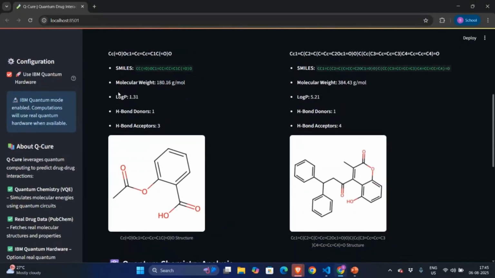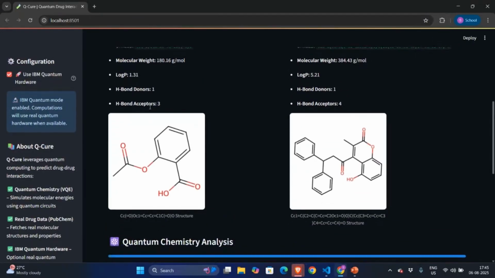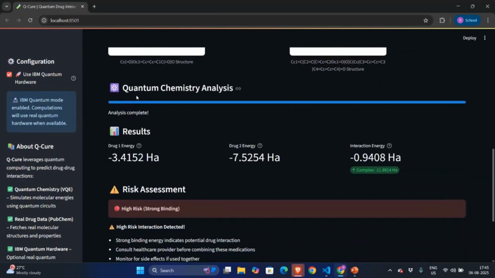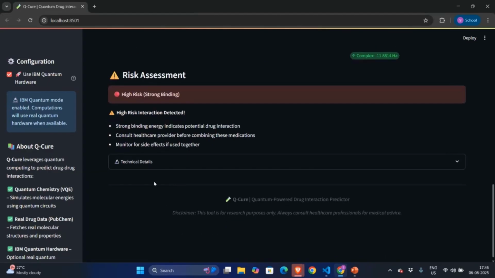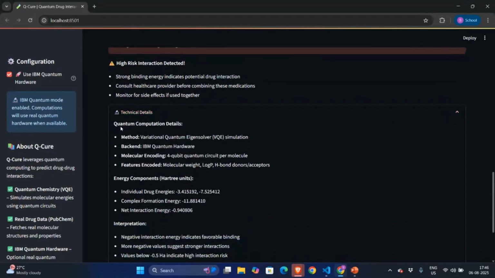First, it will show molecular information, molecular weight, log P, and donors and acceptors and their diagrams. Below that, you will see quantum chemistry analysis and their results. What is the energy of drug 1, drug 2, and what is their interaction? If the interaction is more than 0.5, it will show high risk, strong binding. If it is below minus 0.5, it will show low risk, and if it is 0.2 or more, it will show normal.